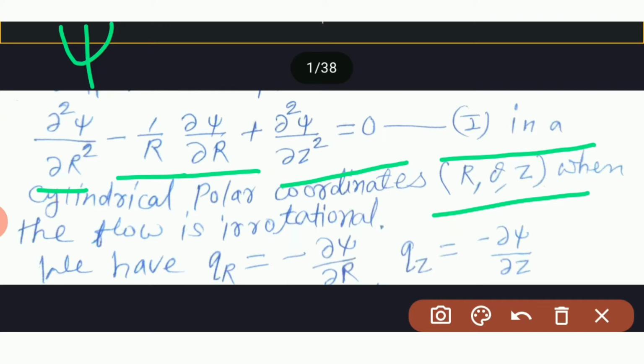We have qr is equal to minus ∂ψ/∂r, qz is equal to minus ∂ψ/∂z. So we know this.